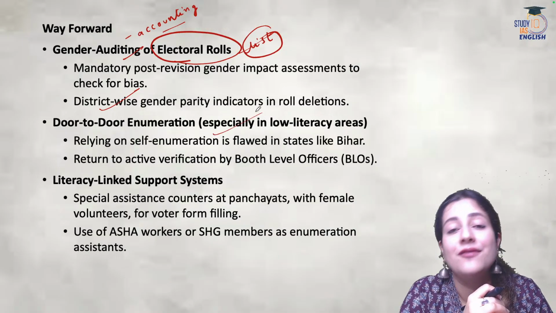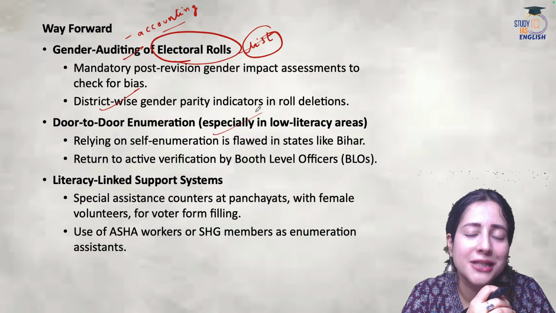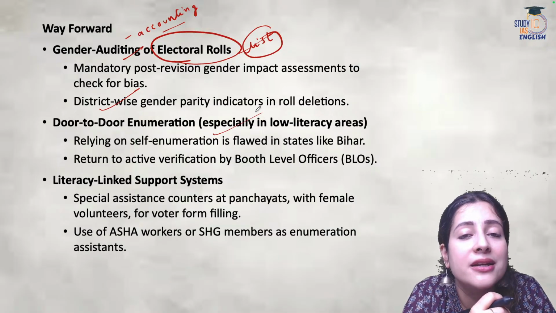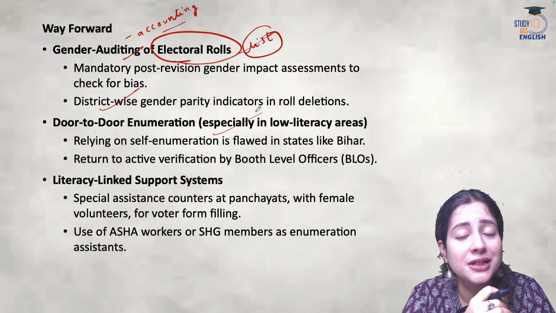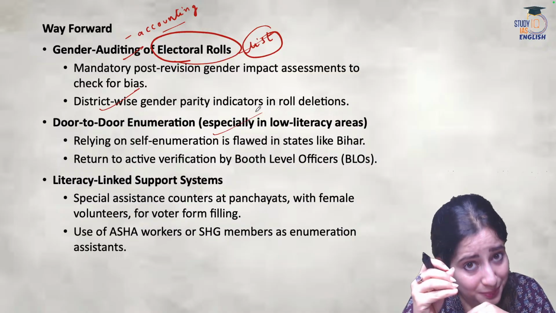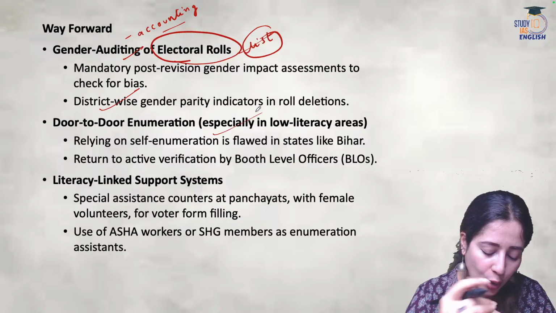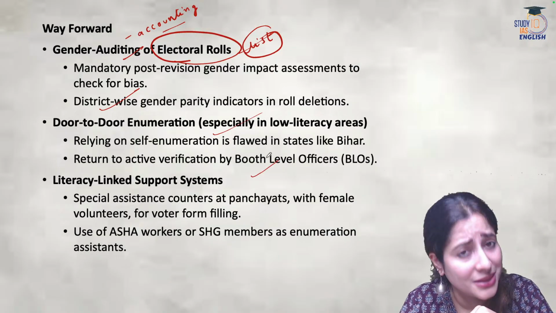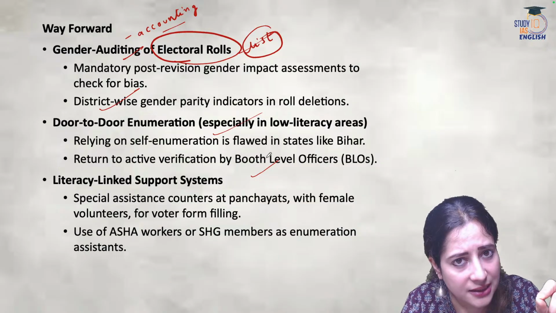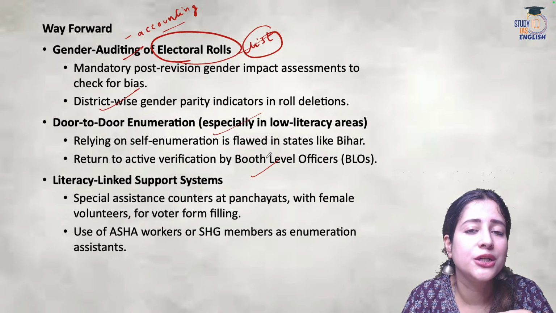Second solution could be in areas which have a lesser amount of literacy, which have people coming from such backgrounds who do not have adequate education and digital awareness. It is the onus of the government officials to go to the last mile, door to door, and educate them, make them aware, sensitize them on the importance of registering themselves, verifying their data and records. If something is missing, then it has to be recreated. They have to be provided with documentation.